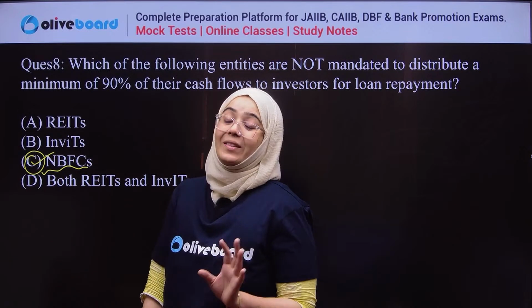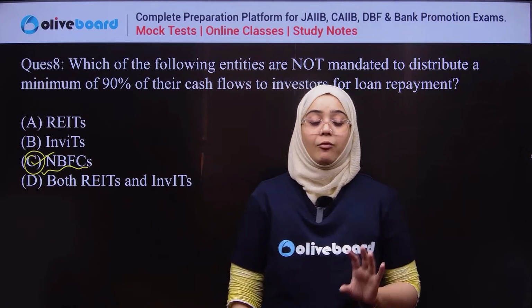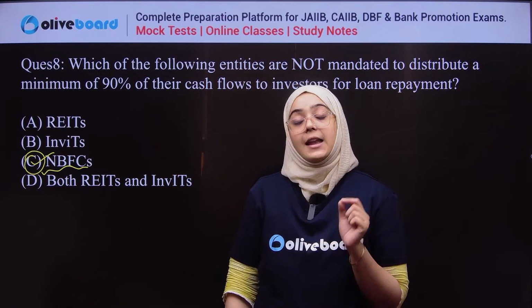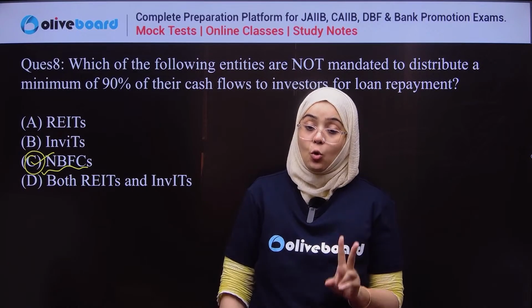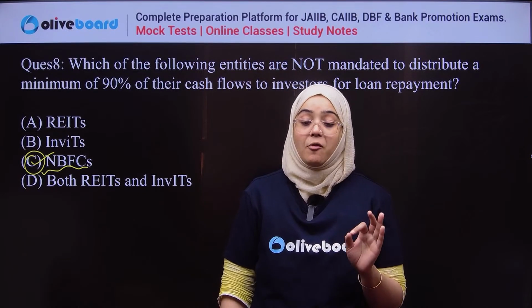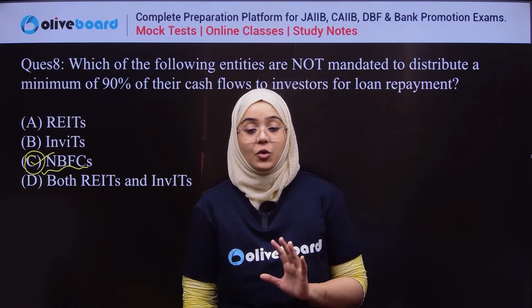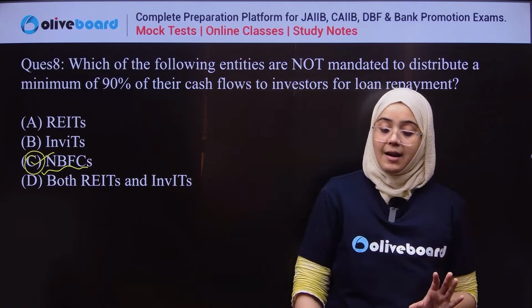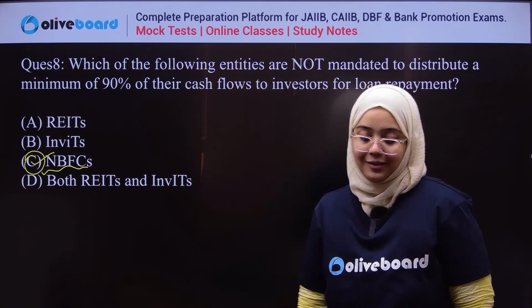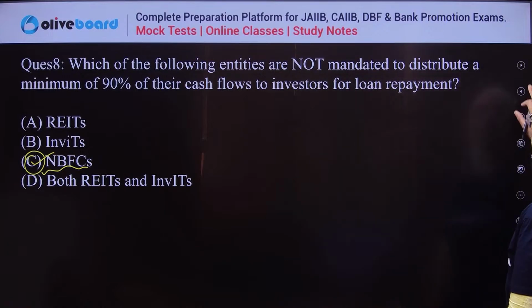There is no such requirement for NBFCs, while REITs and InvITs both have to distribute a minimum of 90% of their cash flow to investors for the loan repayment. So the correct answer is C, NBFCs.